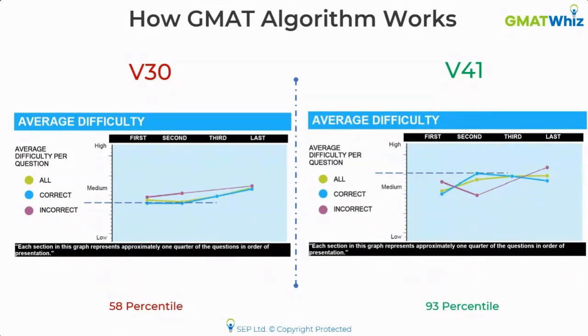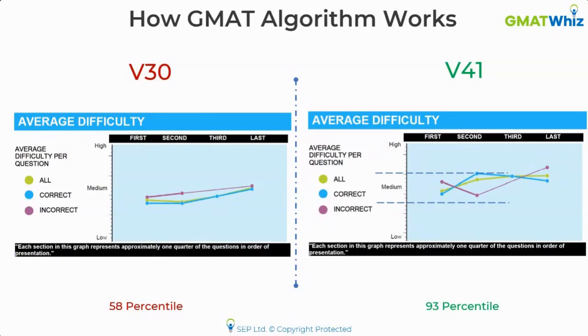Now look at the questions that the second student got right in the second quarter. Even though the accuracies look similar, look at the difficulty level of the questions that he's getting right. It was between medium to high. And that is the reason, let me bring them side by side, that is the reason why the scores look that different, because the first student was only getting easy medium questions right and the second student was getting medium high questions right. He showed the capability of doing well on the hard questions. He was able to do well on the hard questions consistently, and that's why he scored a 41 and not a 30. And that is what you need to understand.